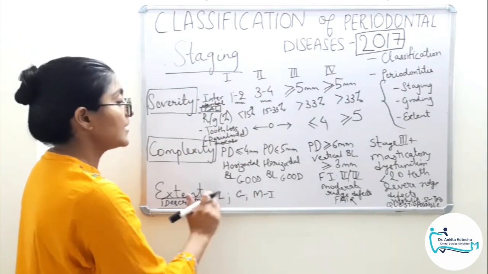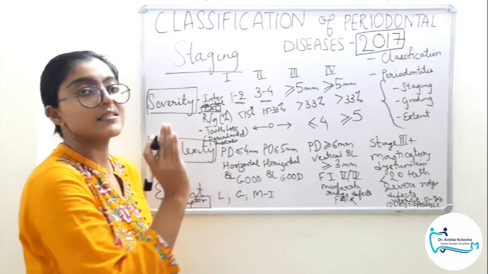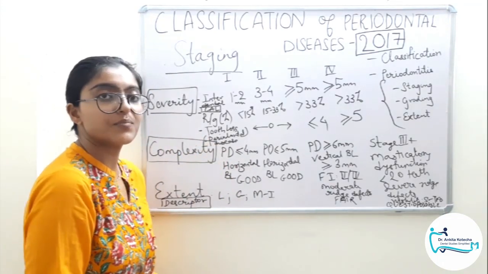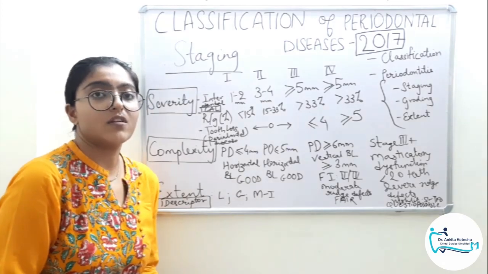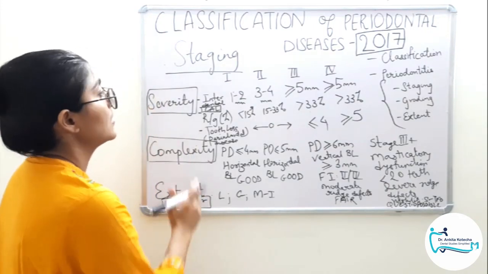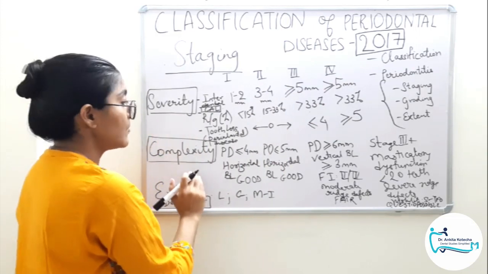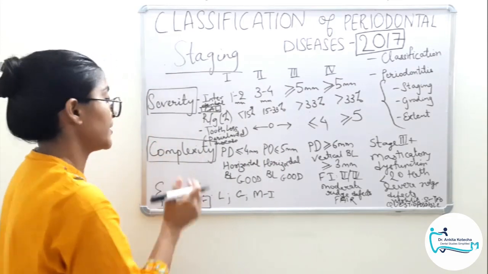So in the extent, instead of two categories, we have three categories: localized, that is less than 30% of teeth involved; generalized, that is more than 30% of teeth involved; and the classical molar incisor involvement pattern. So this completes the staging. Stage 1, 2, 3 and 4 under the severity parameters, complexity factors and extent as a descriptor variable.